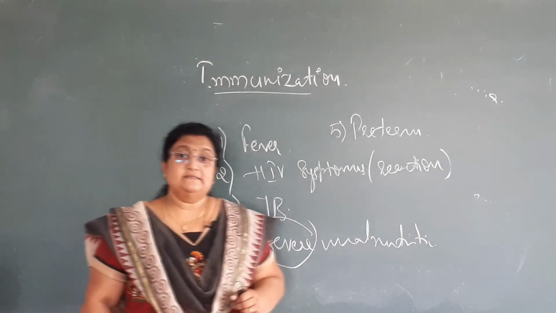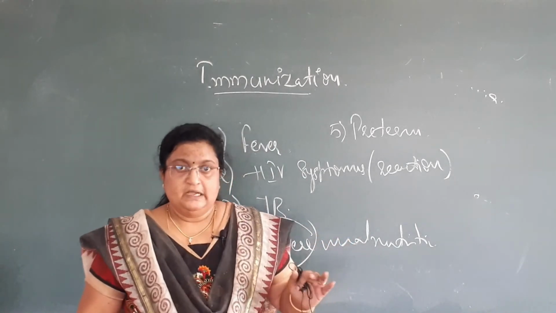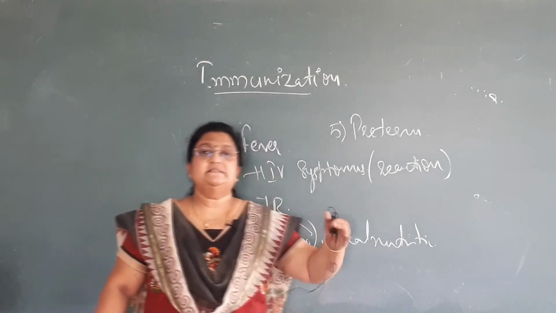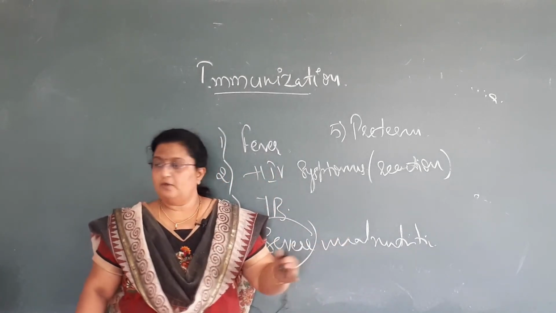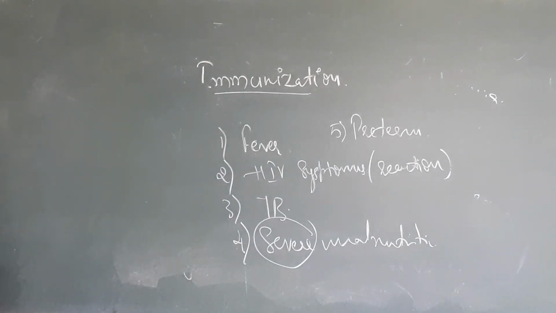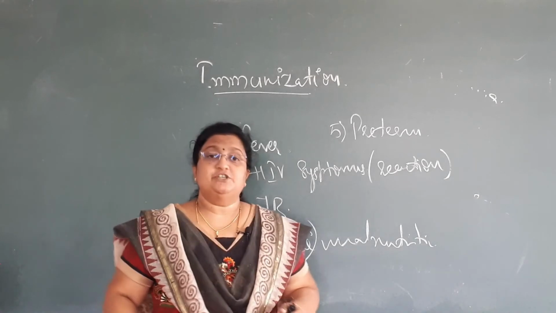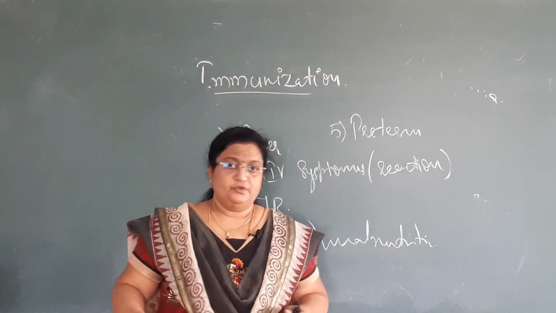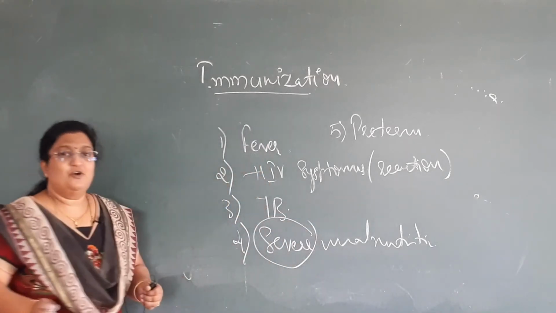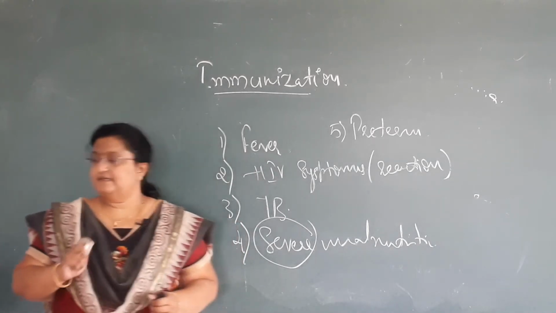Then the question arises: in a preterm baby, should immunization never be given? No, unless it achieves the desired weight, that is the normal weight of a newborn child, minimum of 2.5 kgs. Once the child attains the normal weight for the age, then one should start with the immunization schedule with the 0 dose. So preterm is a contraindication, but it doesn't mean that a preterm child should never get vaccination lifelong. It doesn't mean that.